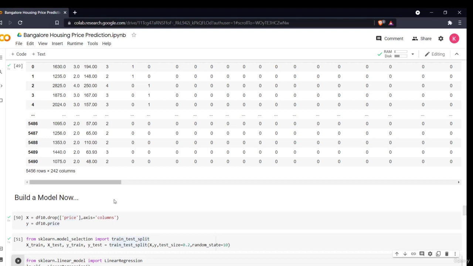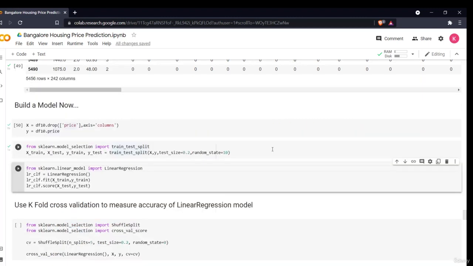Now in the next section I'll be showing you how we can build a model using machine learning techniques. Then in the next section we'll be using automated machine learning for the same. Welcome to the model building section of our project. In this section we'll be using the linear regression model to build our model. I have already split my data into dependent and independent variables, then train and test data. So now we are using the linear regression model.